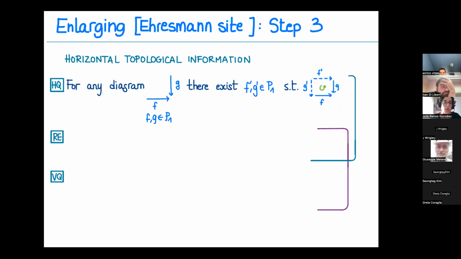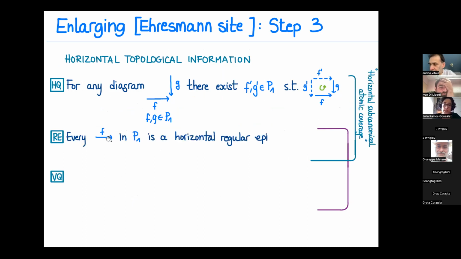We take what we call horizontal quadrability, and this says that for every diagram of two horizontal arrows we can find an OR condition, right? We can find a diagram like this, which is commutative. We impose that every horizontal arrow is a horizontal regular epi.